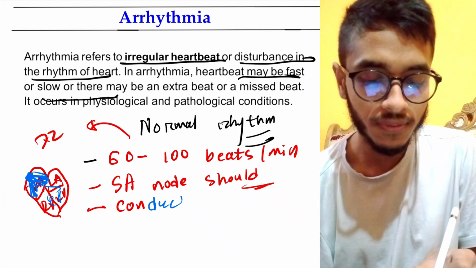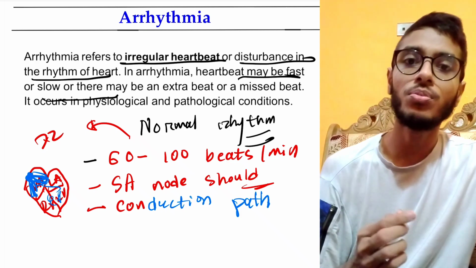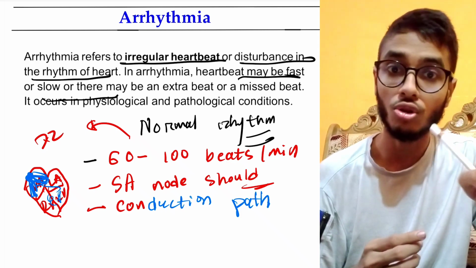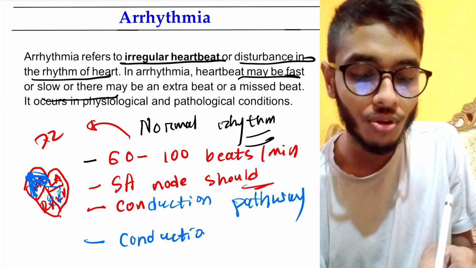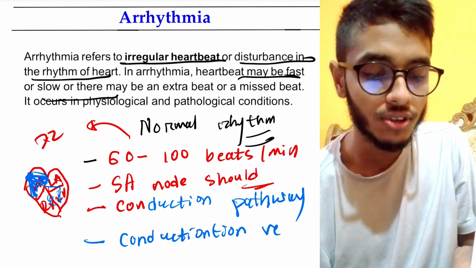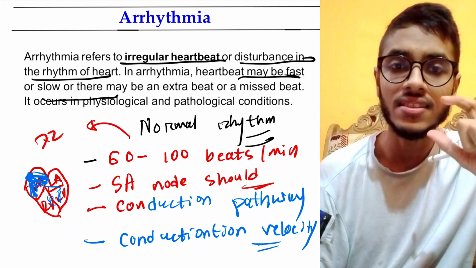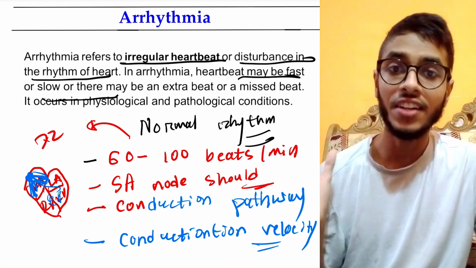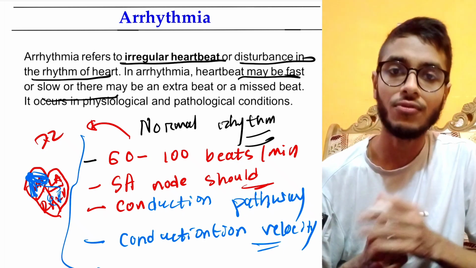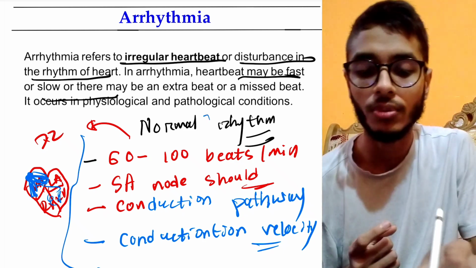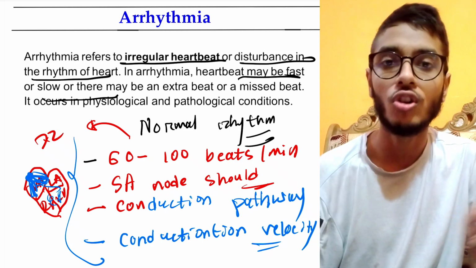So the normal conduction pathway should be maintained. If from SA node it is not going to the AV node, then it is not normal. Normal conduction velocity should be there. We know that the conduction velocity in the SA node is medium, in the AV node the conduction velocity is really less, and when it goes to the purkinje fiber it is really fast. So the normal conduction velocity should be there. If these 4 conditions are fulfilled simultaneously, at that time we can call it normal rhythm. If one of these requirements is not fulfilled, we cannot call it normal rhythm.